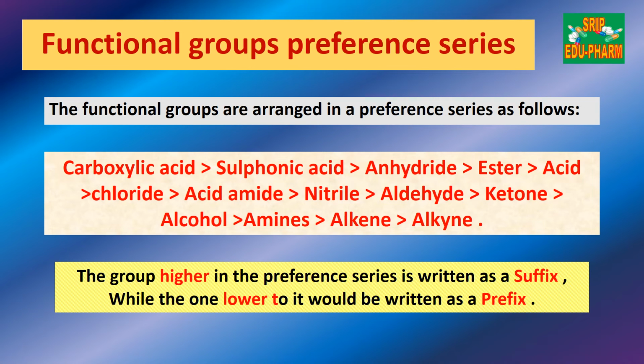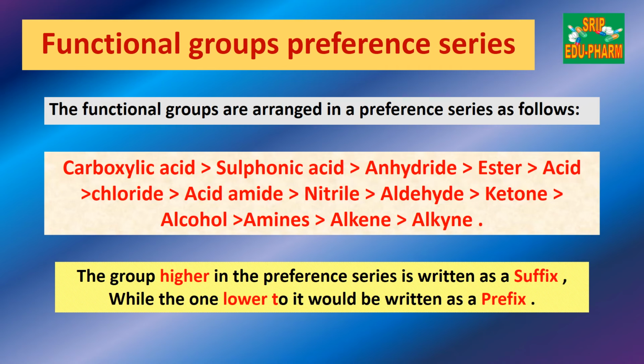Now while naming there is a confusion that if we have more than one functional group, then what to do? So for that you have to remember the preference series of the functional groups. For example, if you have carboxylic acid, then the naming will be started from carboxylic acid. So in the preference series, first is carboxylic acid, then comes sulfonic acid, then anhydride, then ester, then acid chloride, then acid amide, then nitrile, then aldehyde, then ketone, then alcohol, then amines, then alkenes, then alkynes.